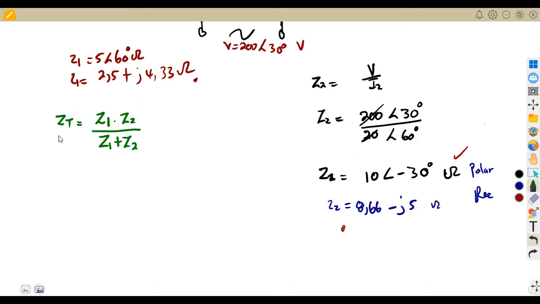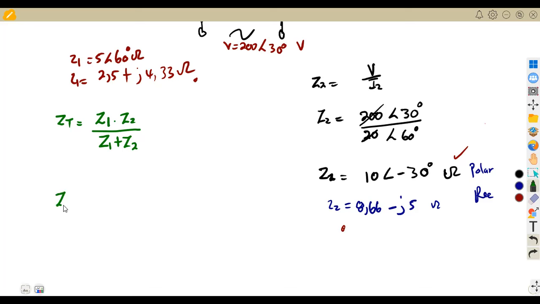I explained about these typical questions: multiplication is best in polar form, addition is best in rectangular form. If you are adding complex numbers, add them in rectangular form. If you're multiplying or dividing, use polar form.